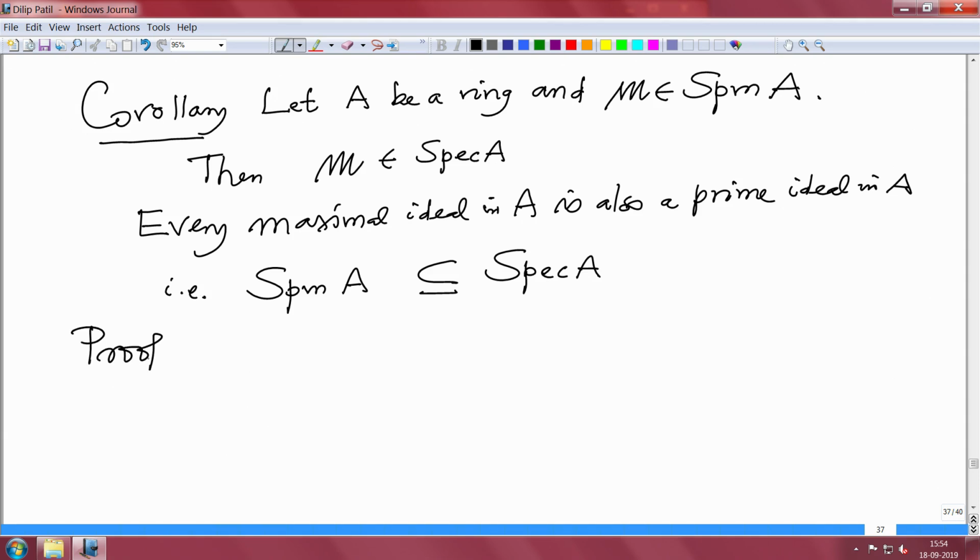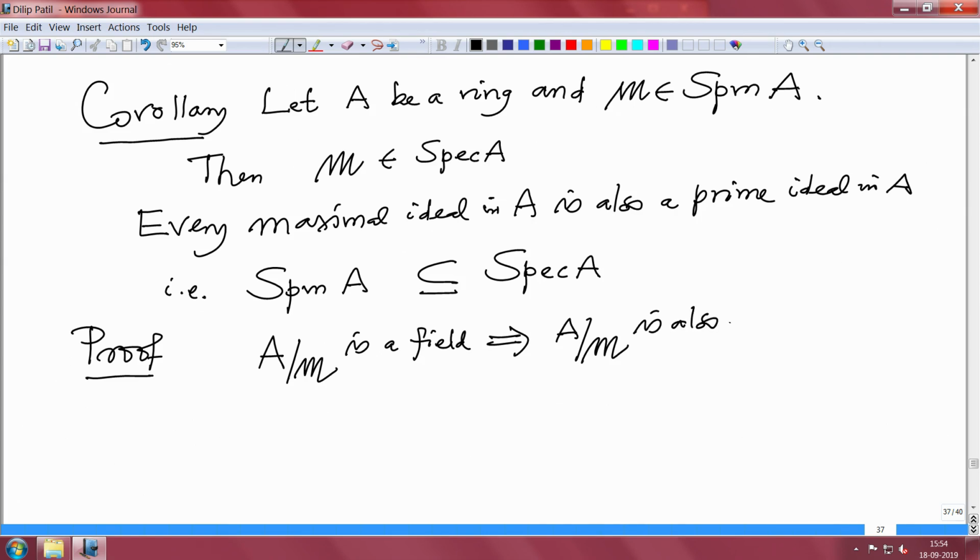Proof: M is a maximal ideal, that is given. So, therefore, A modulo M is a field by the proposition, second part. But once it is a field, it is also an integral domain. Every field is an integral domain, therefore A by M is also an integral domain.